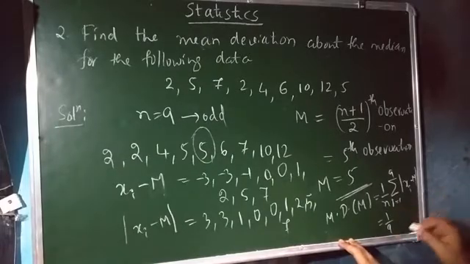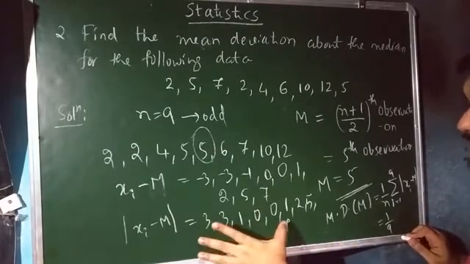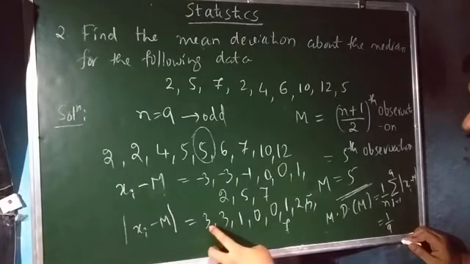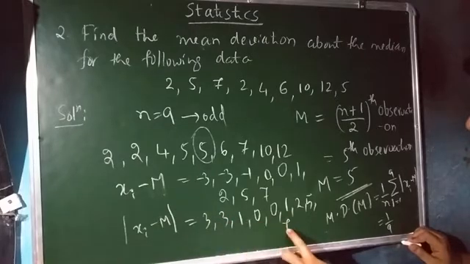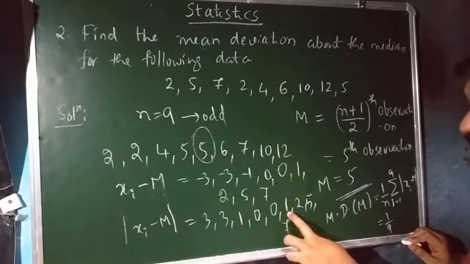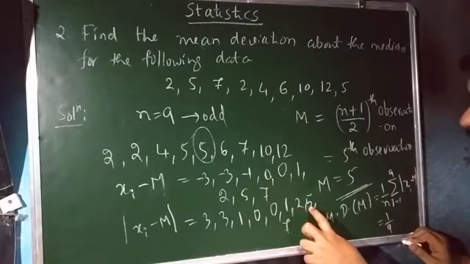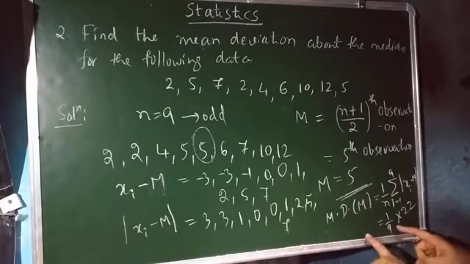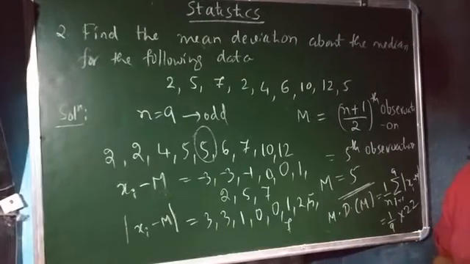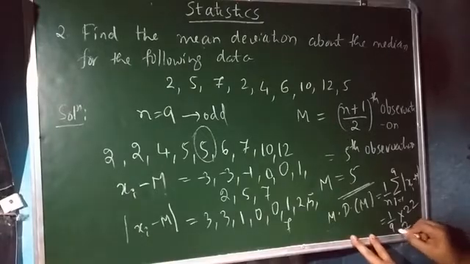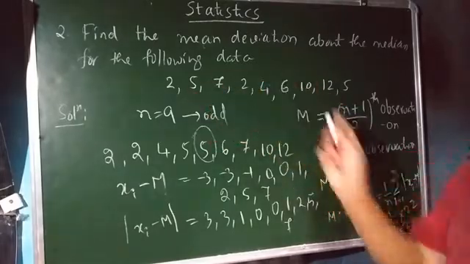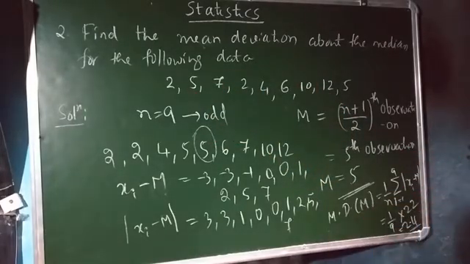1 divided by 9, and here your task is to add up all these absolute values of the deviations of each and every observation from the median. If you add up all these things, here you will get 7, 7 plus 7 that is 14, 15, 16, 17, 17 plus 5 that is equal to 22, isn't it? If you calculate the thing over here, the answer must come out as approximately equal to 2.4. This one is the mean deviation about the median for this ungrouped data. I hope all of you have understood the solution of this particular problem also.